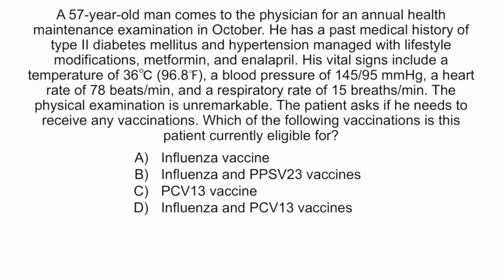Let's discuss why other options are incorrect. Option A is incorrect because diabetic patients under 65 need to get PPSV23 vaccine in addition to the influenza vaccine. Options C and D are incorrect because diabetic patients are supposed to receive the PCV13 vaccine after the age of 65. And that concludes our lecture on macrovascular complications and infections in diabetes.